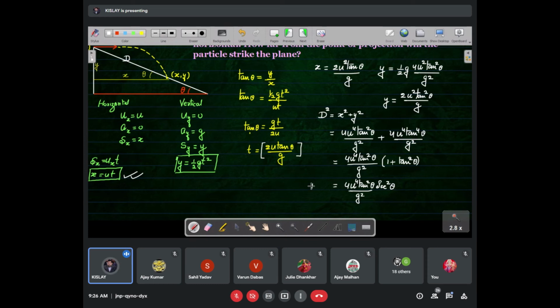Now if we want to find d, we must take the root. Then d will be 2u square tan theta into sec theta upon g. Ultimately, it is your answer.